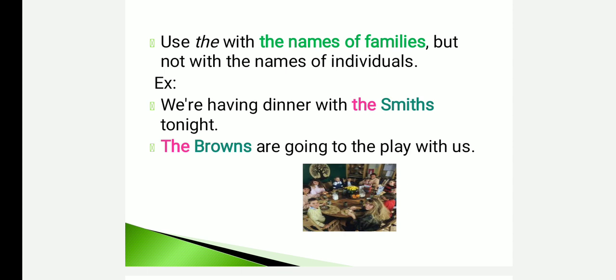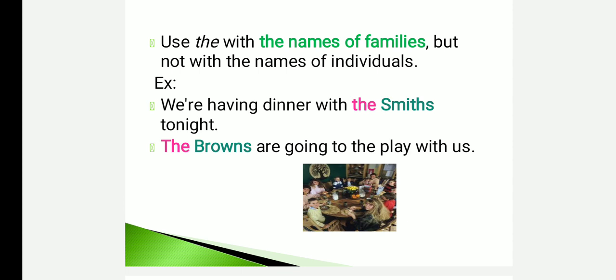For example, we are having dinner with the Smiths tonight. That means we are going to have dinner with the family members of Smith. The Browns are going to play with us. That means the members who belong to the Brown family are going to play with us. For example, we can say Charlie's family.